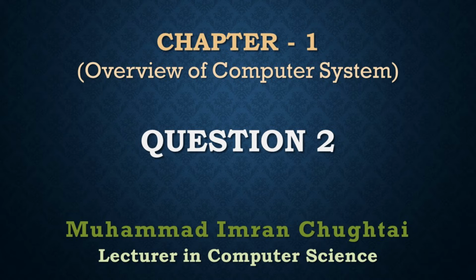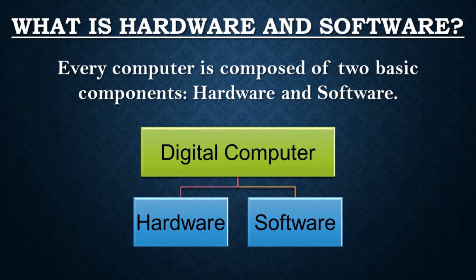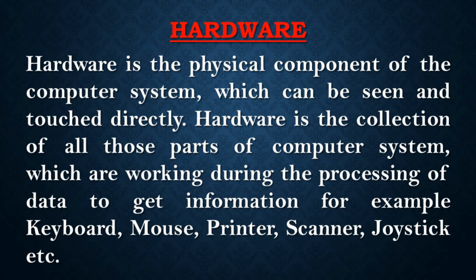Chapter 1. Overview of Computer System. Question number 2. What is hardware and software? Every computer is composed of two basic components: hardware and software.